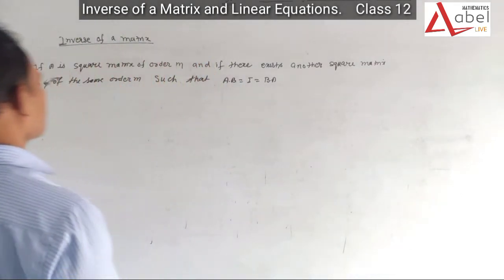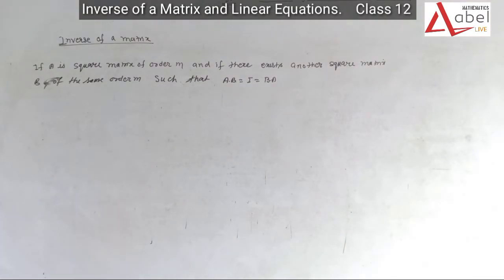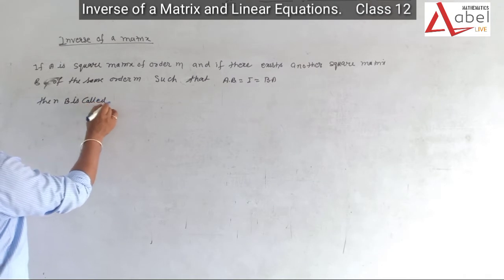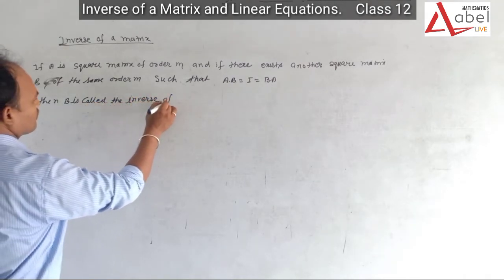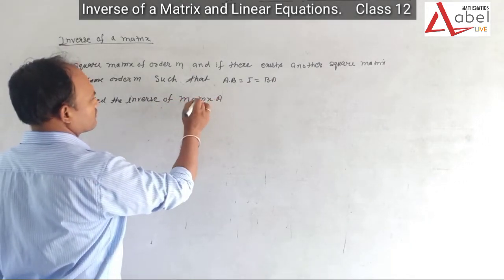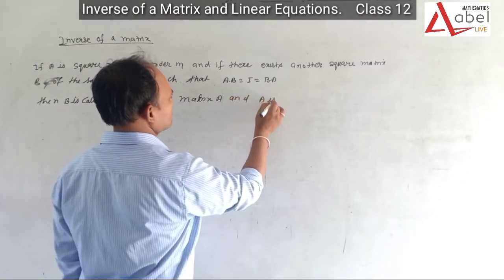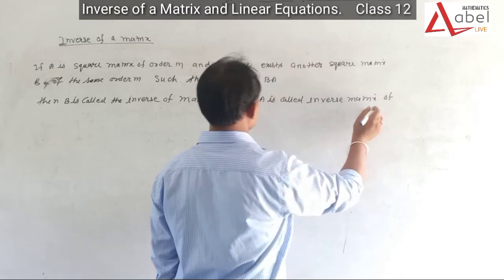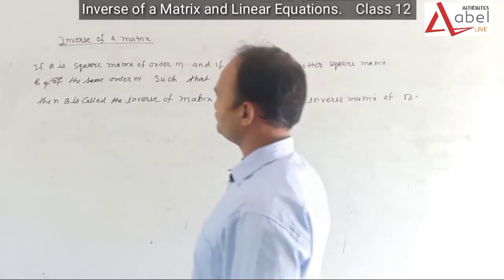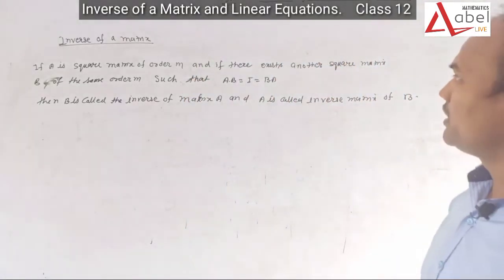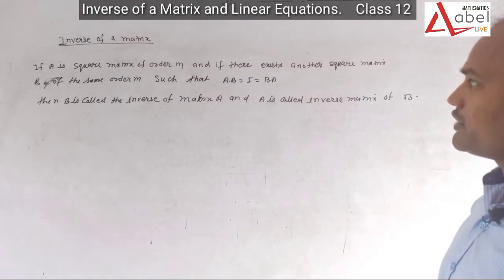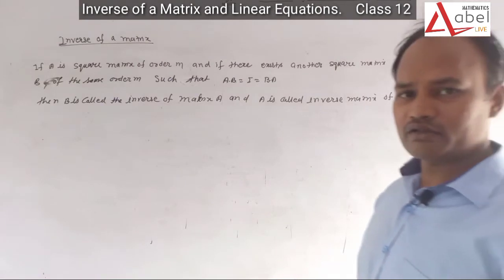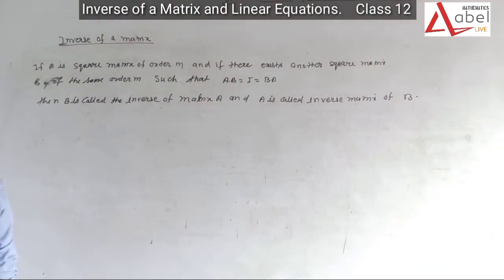What is the meaning of this? AB equal I equal BA, then B is called the inverse of matrix A, and A is called the inverse matrix of B. So suppose A is a square matrix of order M, and there exists another square matrix B of the same order M such that AB equal I equal BA, then B is called the inverse of matrix A and A is called the inverse of matrix B. Students, this is a very simple theory.